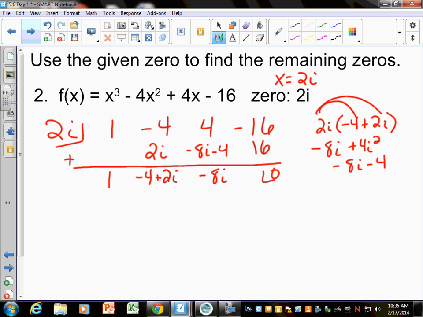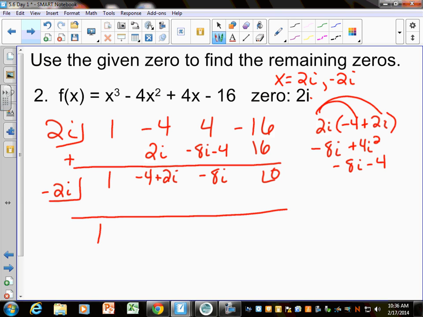So now I have to divide out negative 2i. But the good news is, now it's going to work out. We shouldn't have any i's left after this. Because, first of all, we don't know how to deal with stuff with i's left over in it. And it goes back to that complex conjugate theorem. If 2i is a 0, don't we know that negative 2i is also a 0? Yes? So every time if they give you one imaginary 0, divide it out, and then divide out its conjugate. This should work out much better now. This is like the home stretch. The worst part is the first one.